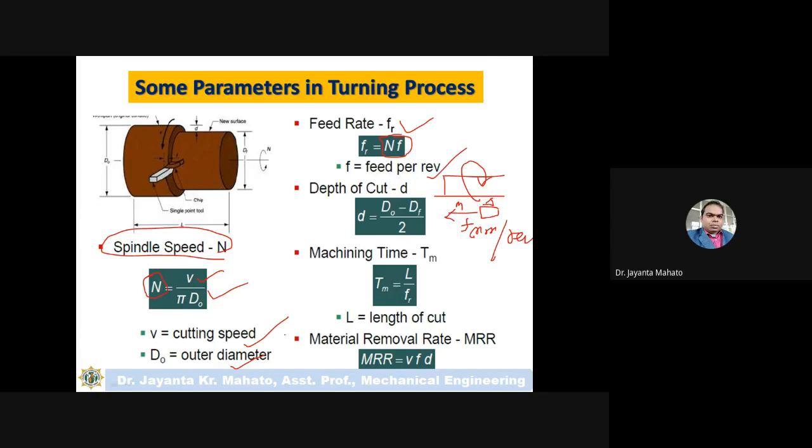Machining time, how much machining time is required? From this equation, you can calculate the material removal rate, how much material removal rate is possible. So the material removal rate is velocity multiplied by feed multiplied by depth of cut. Depth of cut means how much, so this is actually the depth of cut. If I give the tool depth up to here, this is actually the depth of cut d.